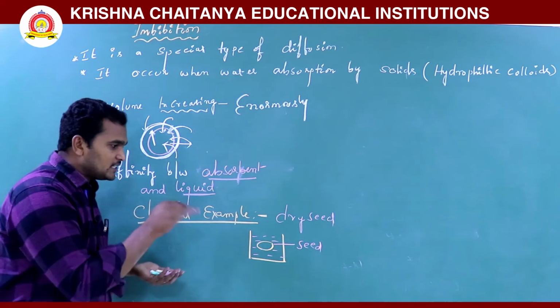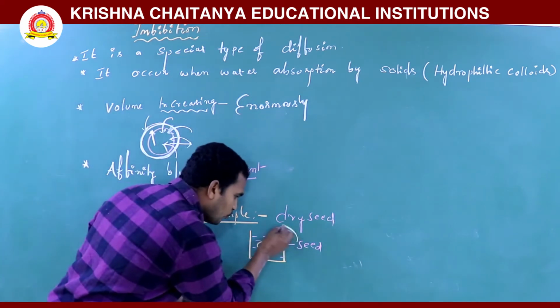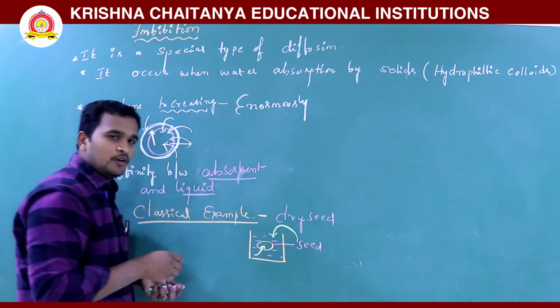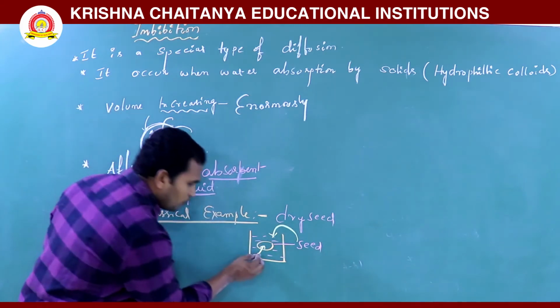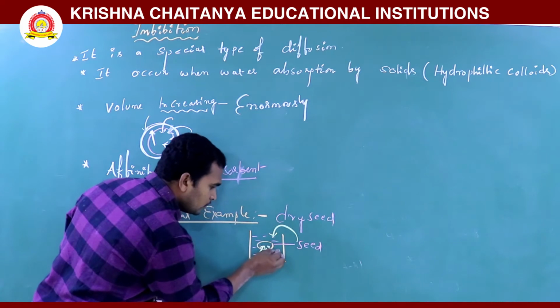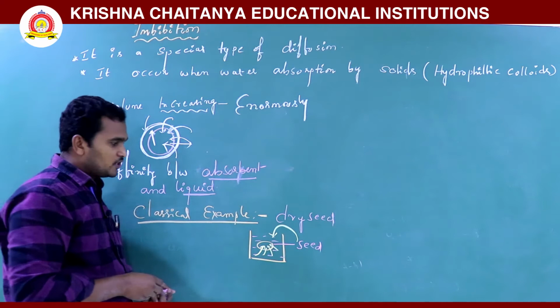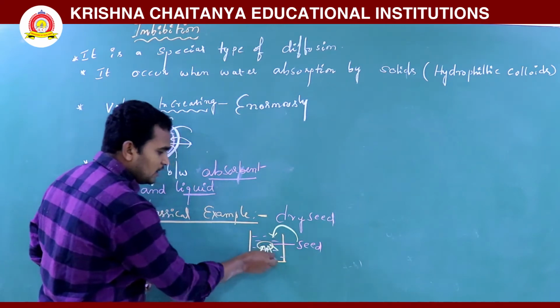If you place the seed in water, then what happens? Absorption. The seed absorbs water. When it absorbs water, that process is called imbibition.